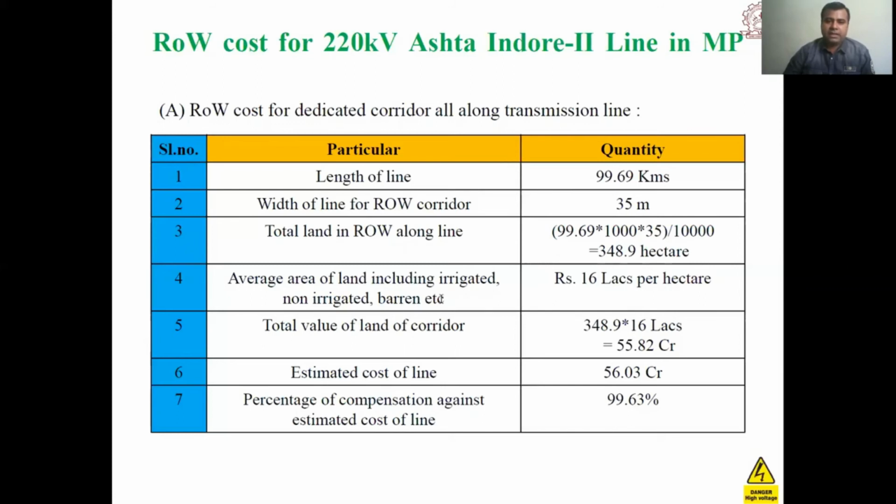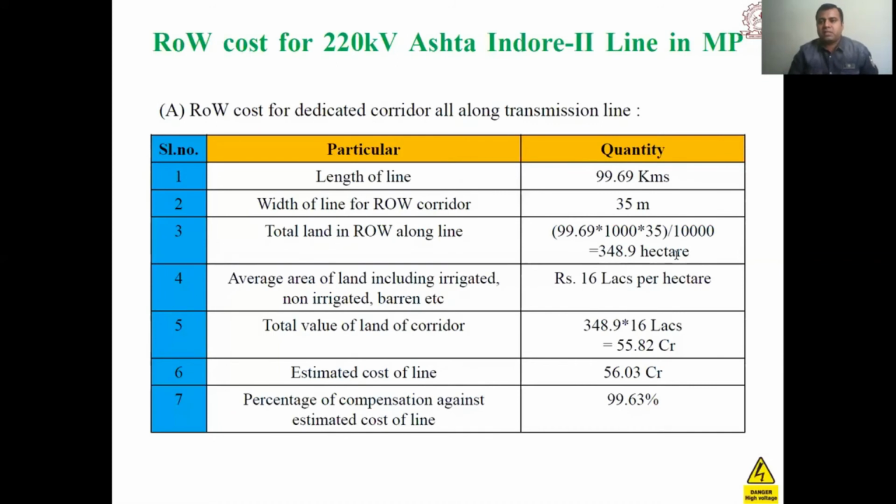The average area of land includes irrigated, non-irrigated, barren land, etc. The cost is 16 lakhs per hectare. We are using this many hectares, so this into 16 will cost 55.82 crore. The estimated cost of the line including other costs is 56.03 crore, and this is the percentage of compensation against the estimated cost of the line. So this data gives an idea about the cost of right of way, which is 56.03 crore for a 220 kV transmission line, because it requires 348.9 hectares.